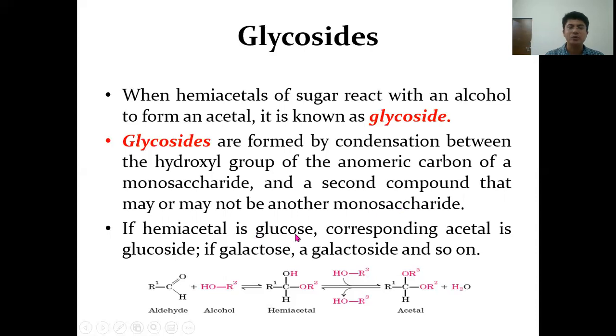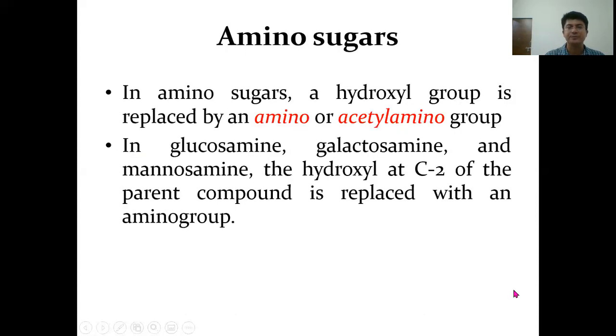If the hemiacetal is glucose, the corresponding acetal is a glucoside. If galactose is there, the corresponding acetal is a galactoside. So here the hemiacetal reacts with another alcohol to form an acetal, and this is the basis of glycoside formation.